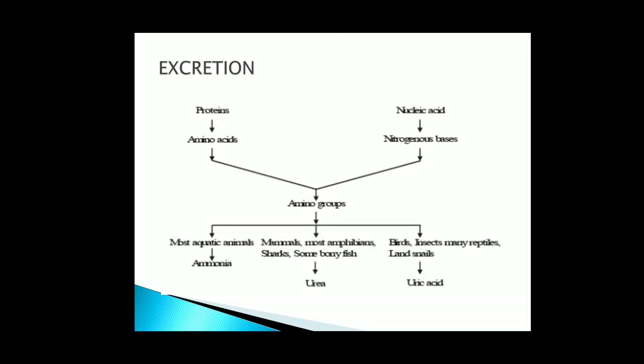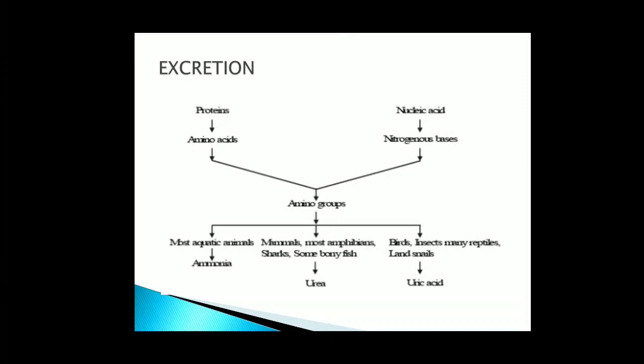So this nitrogenous waste can be in the form of ammonia or urea or uric acid. In some aquatic organisms, this nitrogenous waste is excreted in the form of ammonia. In mammals, because those are terrestrial, mostly most amphibians, but some sharks and some bony fishes, it is eliminated in the form of urea.